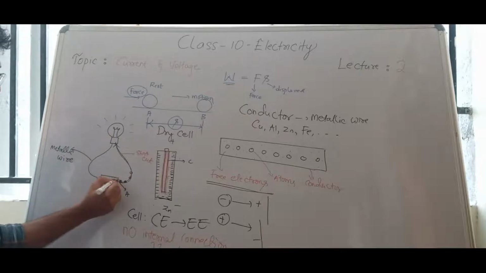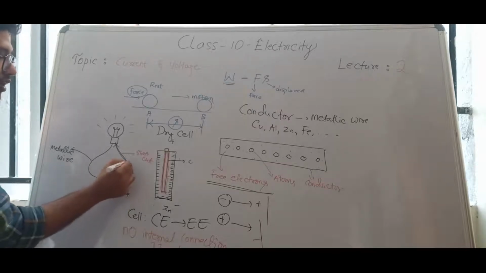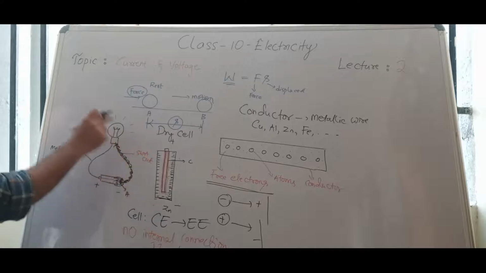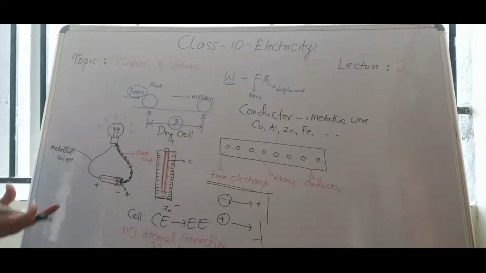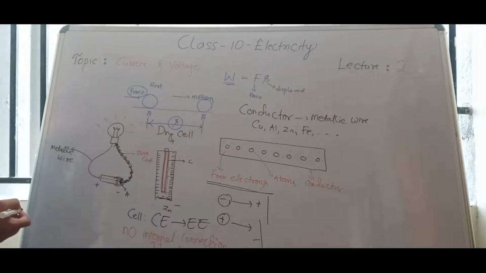This electron will come out, this electron will come out, like that all electrons will come out, and all these electrons will be in motion. Those electrons will go and touch the bulb. When electrons enter the bulb, the bulb glows. Are you getting the point?